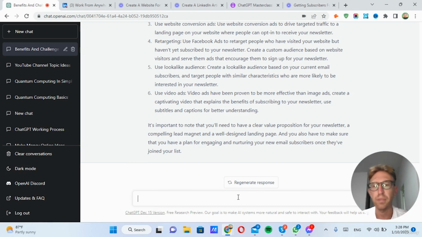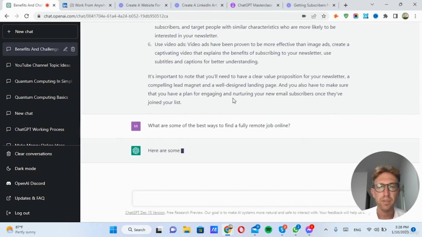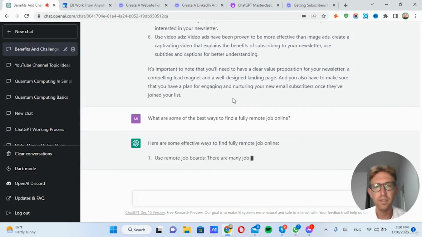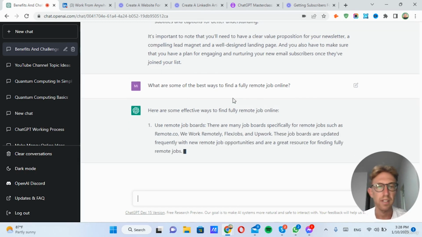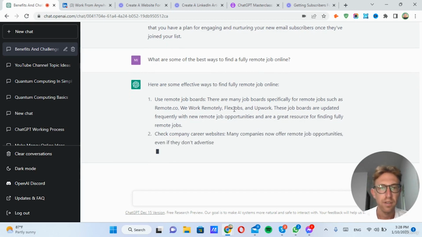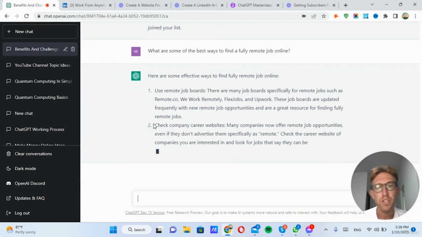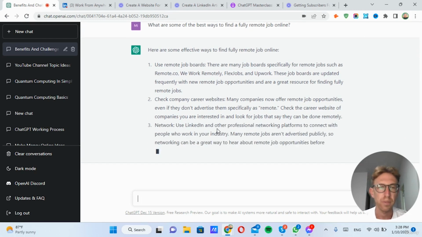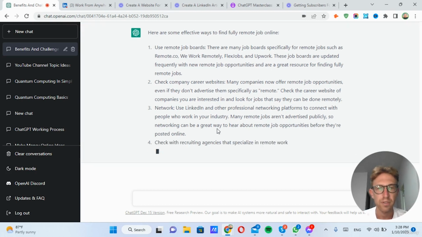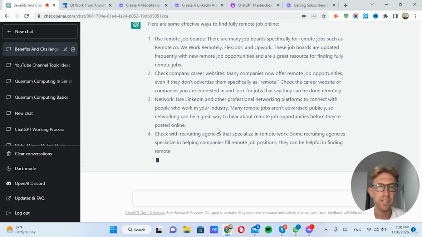We have to figure out, if you want to be a digital nomad or remote worker, how to find a remote job. So we can simply ask ChatGPT, what are some of the best ways to find a fully remote job online? And it will come up with an answer within a few seconds. It says, here are some effective ways to find a fully remote job. Use remote job boards, which we've already touched on in a previous video lesson. There's many, many of them to choose from. Check company career websites. Network. Use LinkedIn and other professional networking platforms to connect with people who work in your industry. Check with recruiting agencies that specialize in remote work.